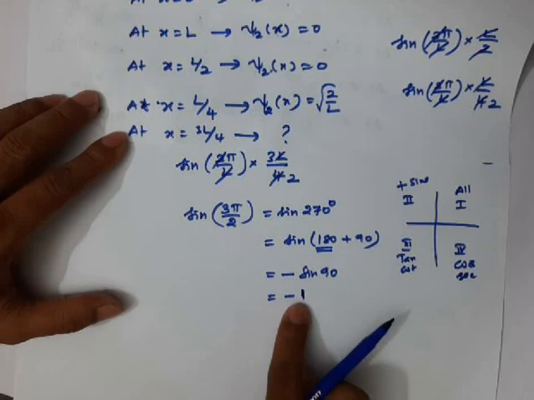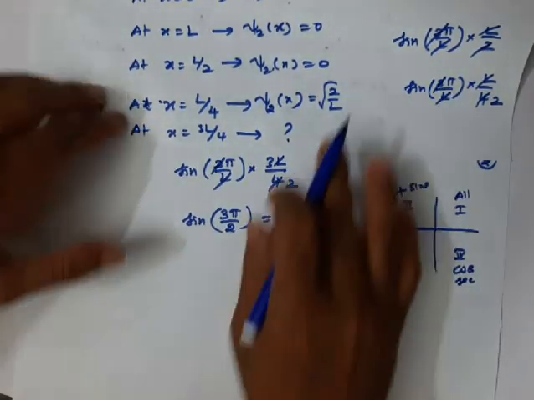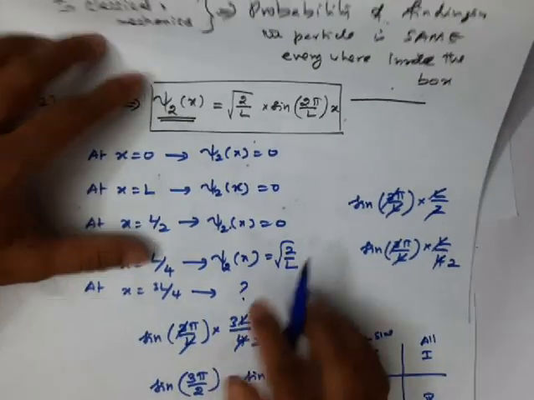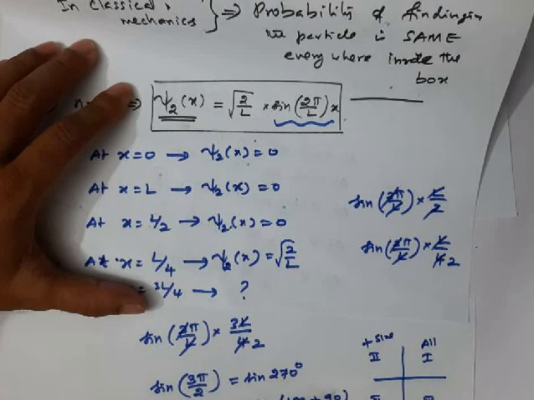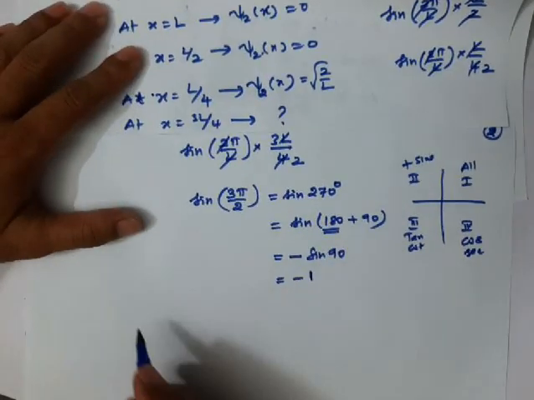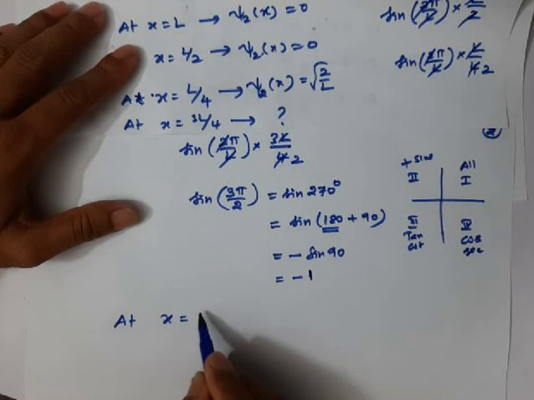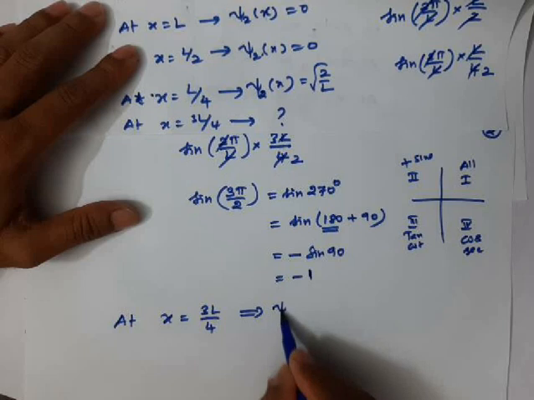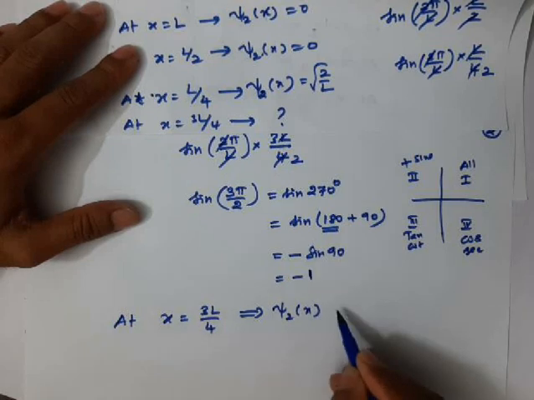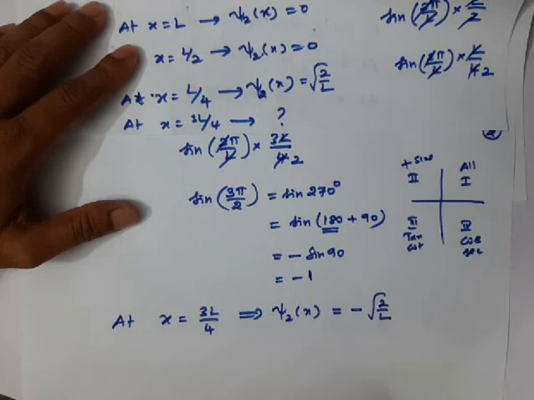Okay, so if I multiply this value with the wave function we have, now this value becomes minus 1 into square root of 2 by L. So at x is equal to 3L by 4, the wave function psi 2 of x will become minus square root of 2 by L.